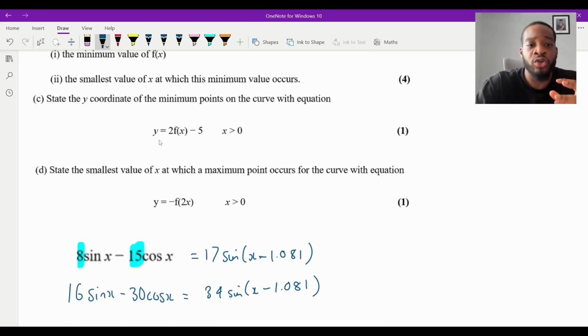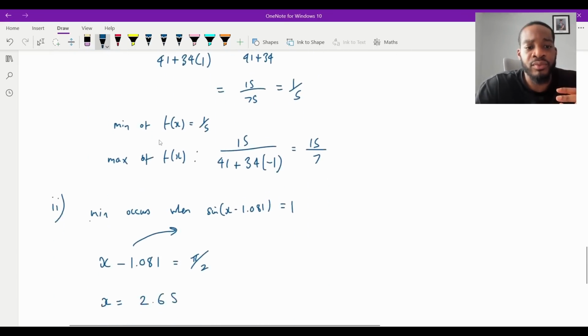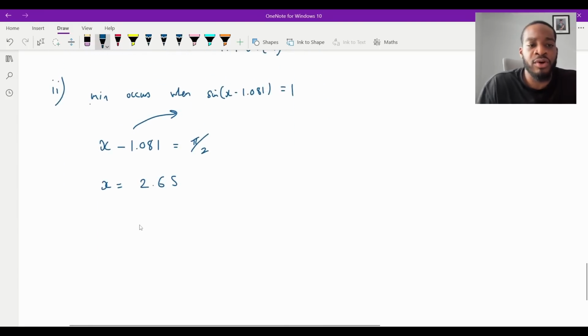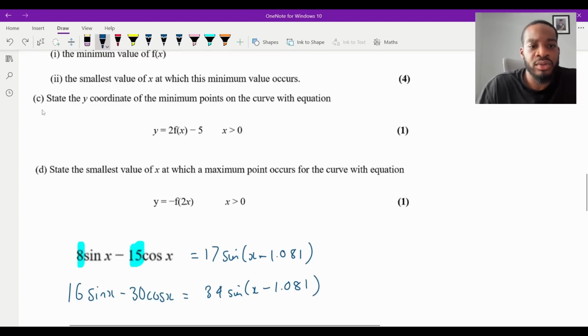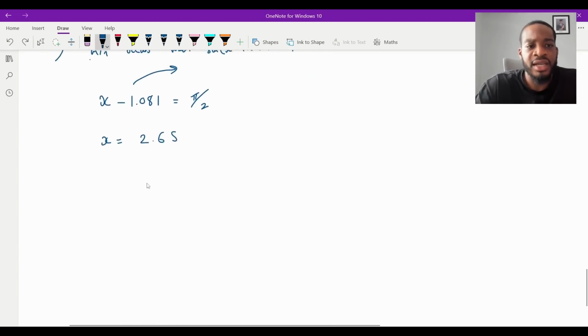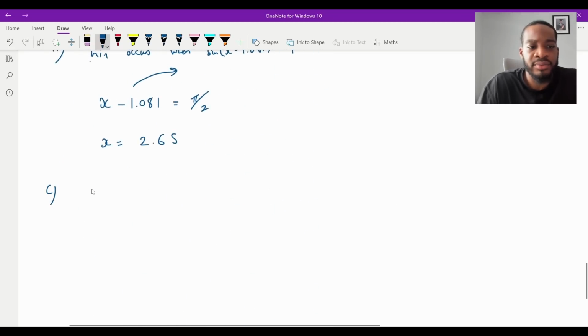But yeah, so all you're going to do is remember the y coordinate. You know what I'll do? Because there's going to be an infinite amount of solutions for the minimum point, let me just go back here, and I'm just going to say for part C, we know that a minimum occurs when x equals 2.65, and the y value was a fifth, wasn't it?